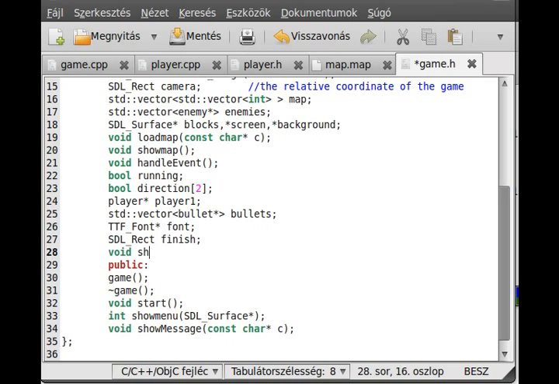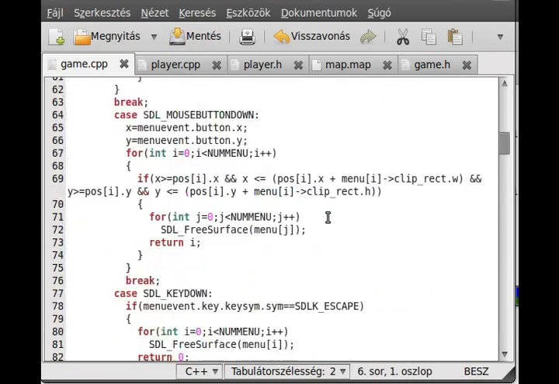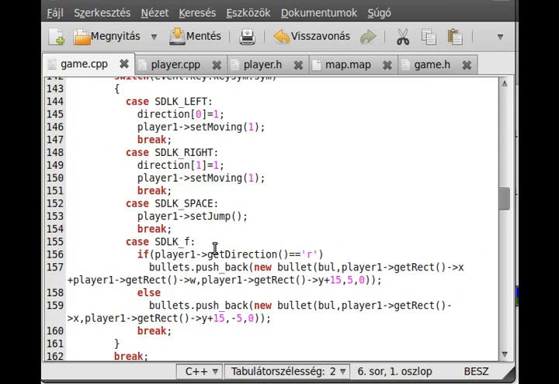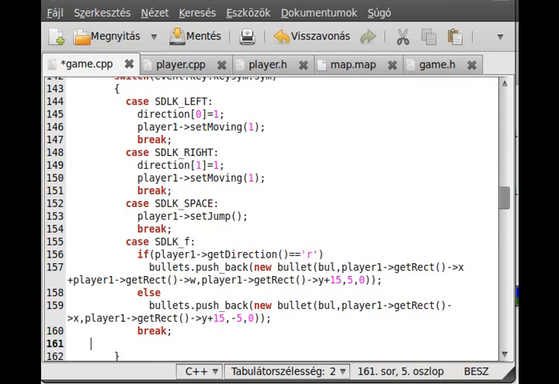So void show menu. Okay, and we show the menu whenever the escape key is pressed. So I just go down here and add another case in here for the escape key. So case SDLK_ESCAPE.